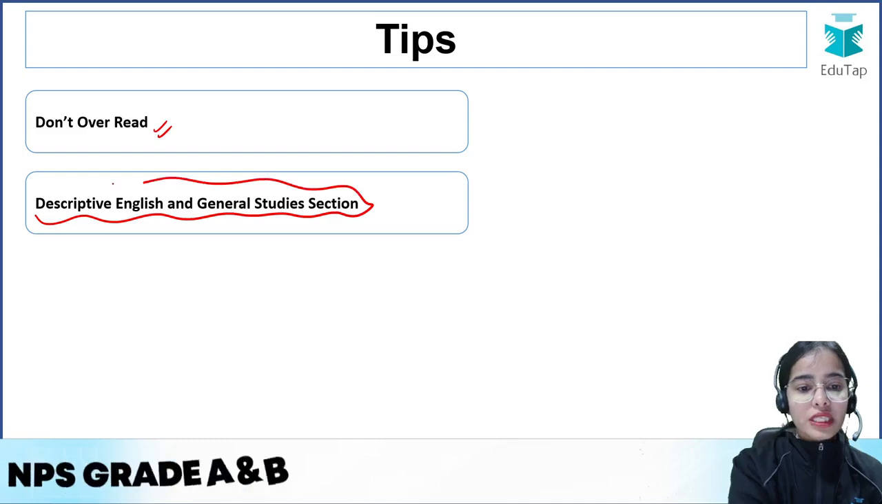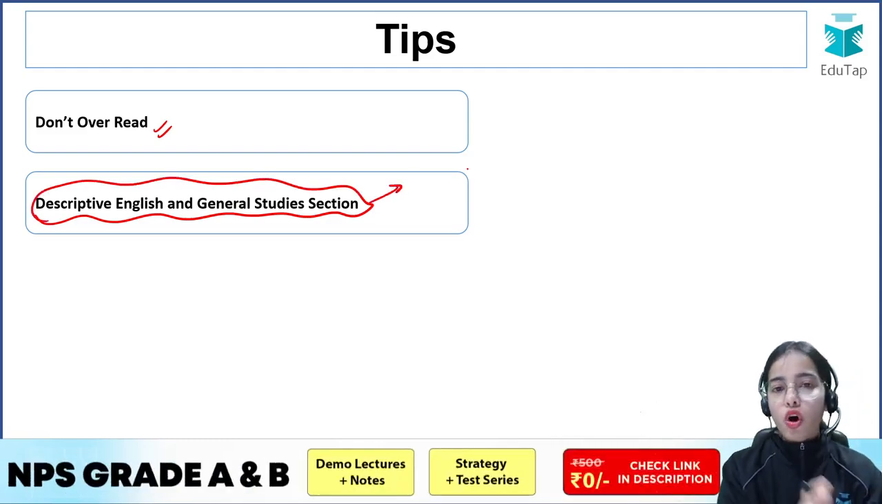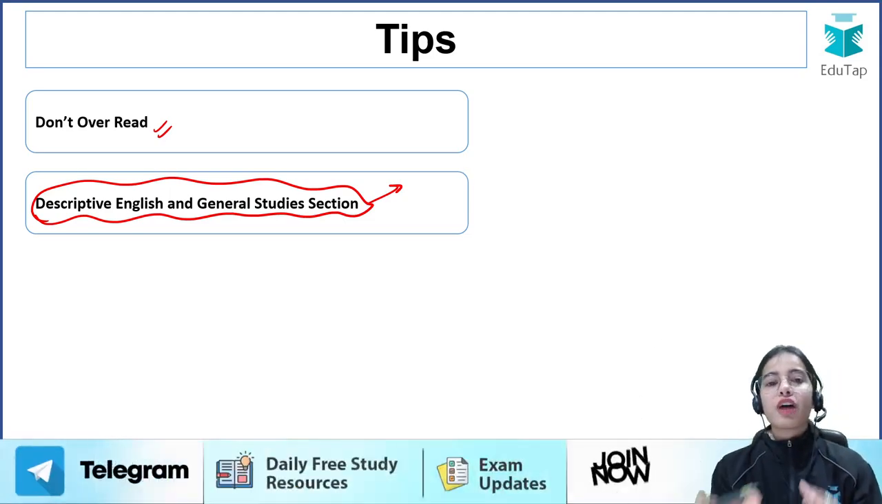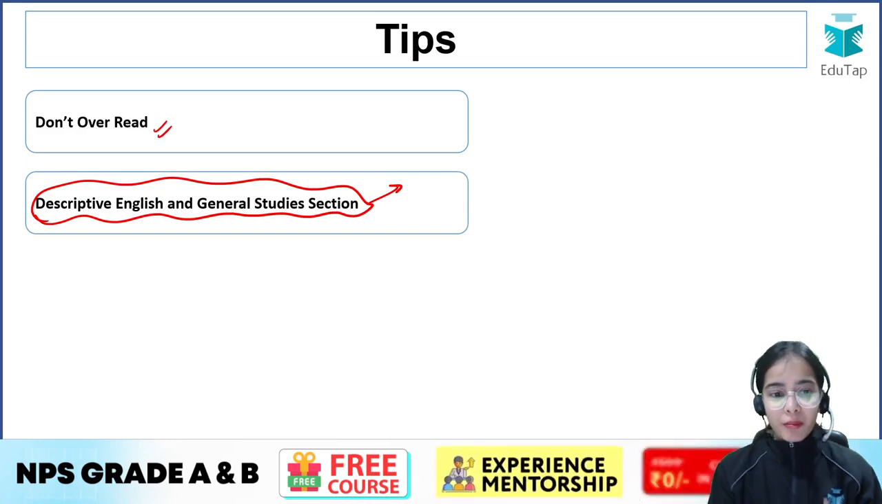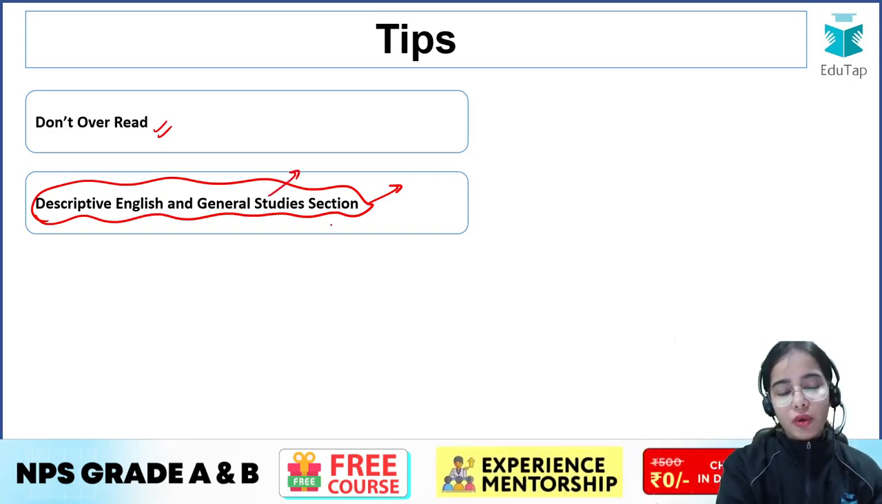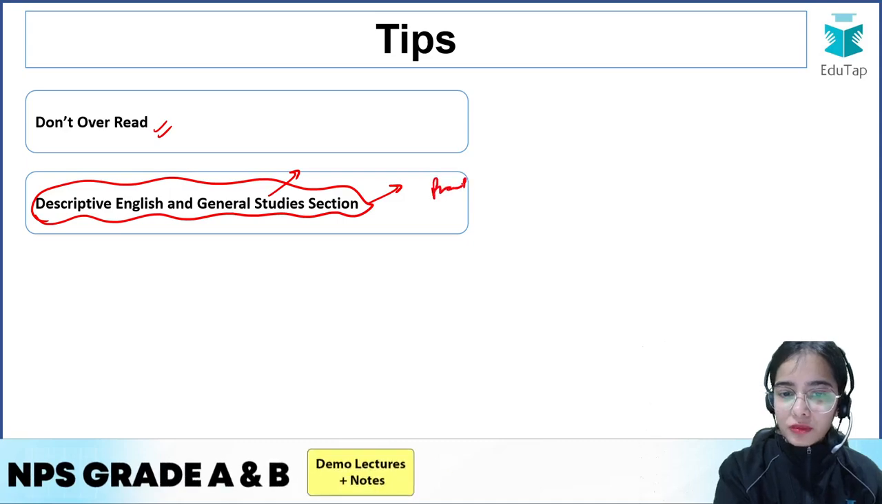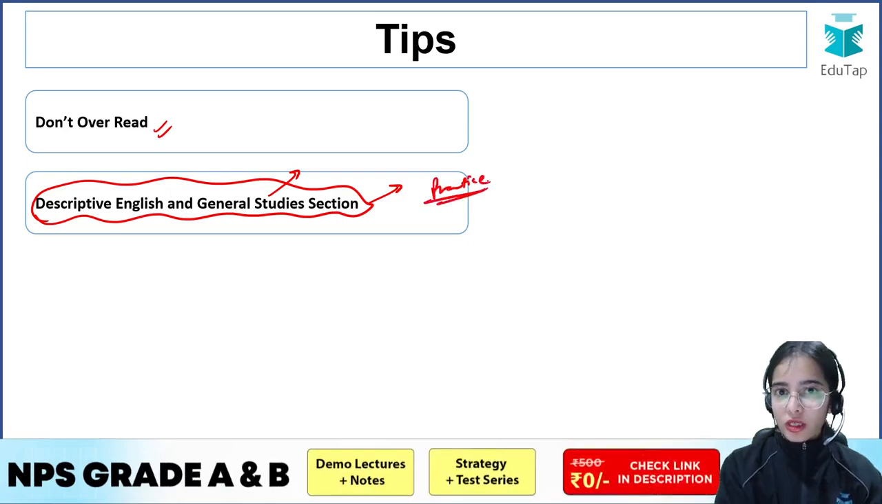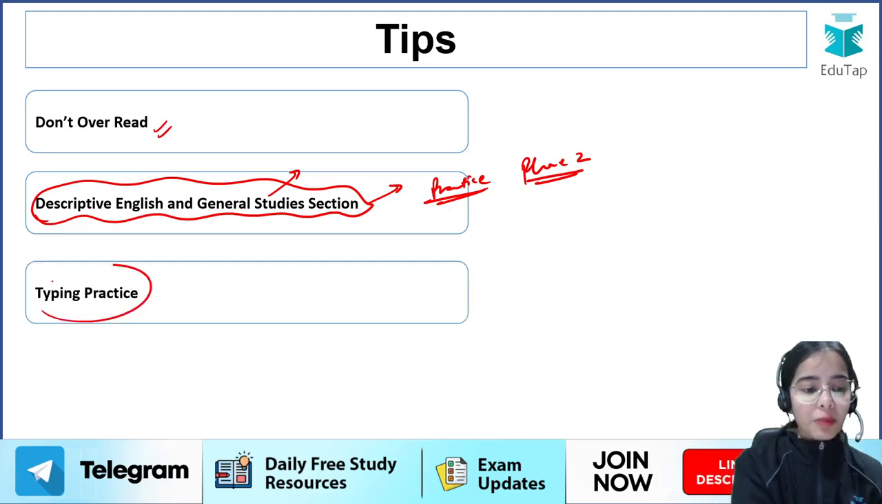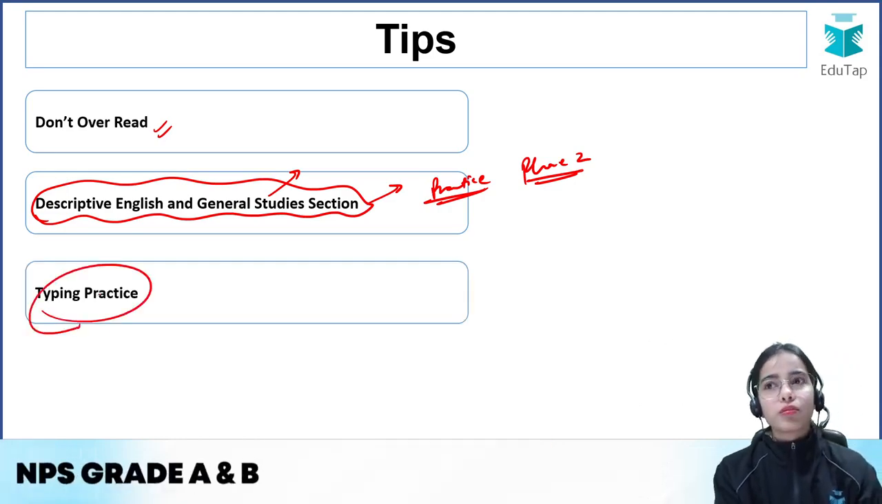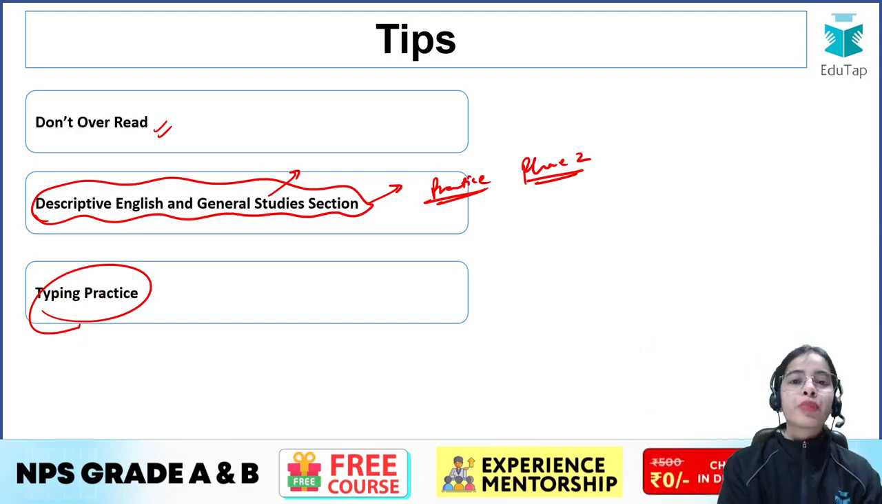Descriptive English and General Studies section, this section should not be ignored. Even if you have given the RBI examination, even if you have given the SEBI examination, NABARD examination, you might have the practice of descriptive English, but there is also the General Studies section. Okay, so do practice it, do not ignore it, because it is also a very important portion in your phase 2.